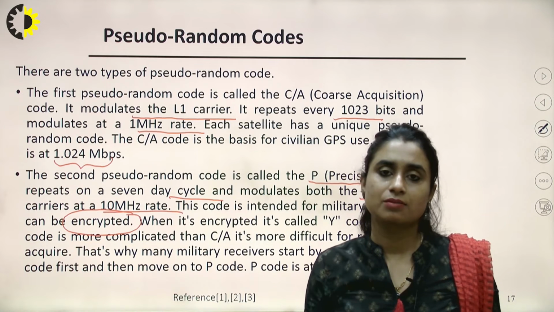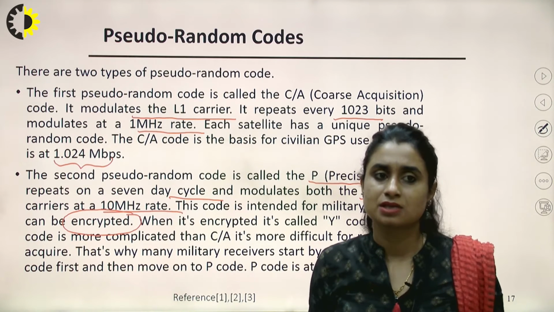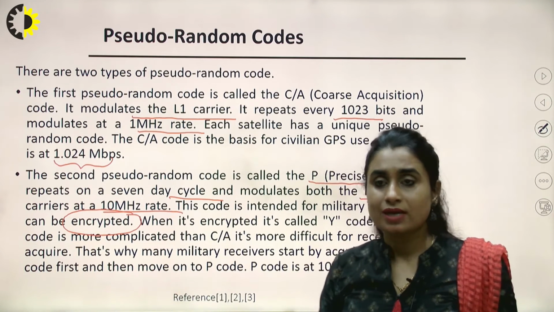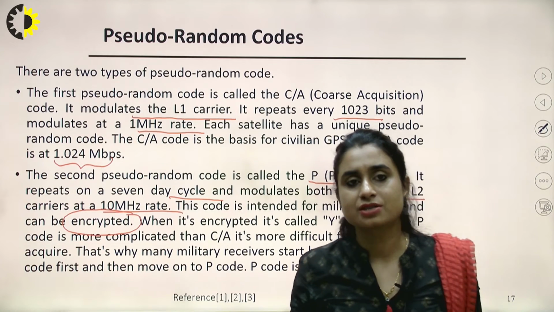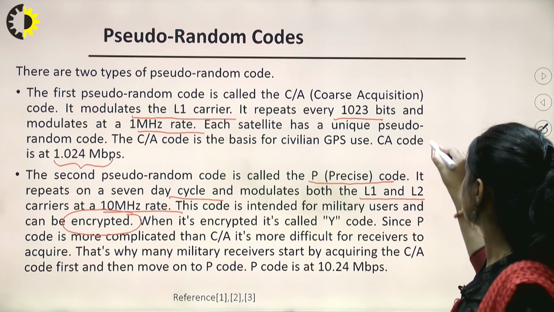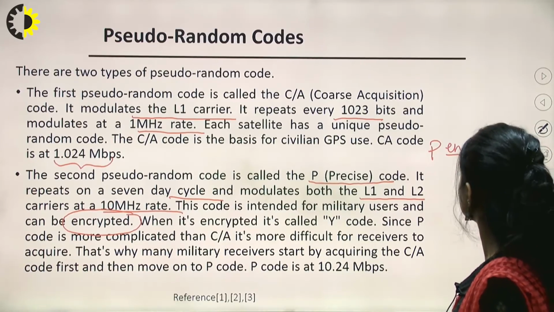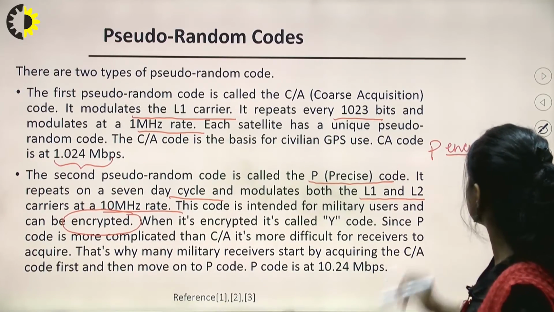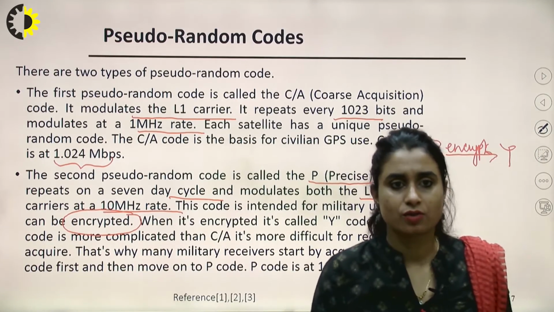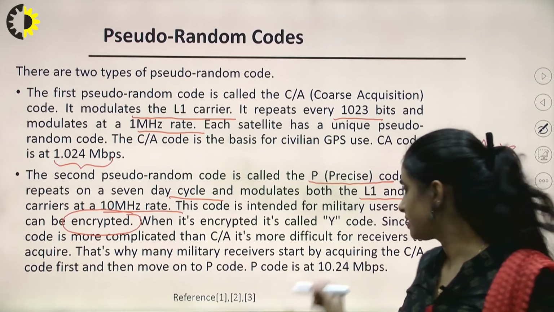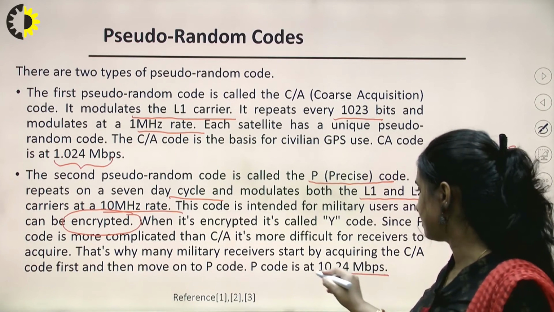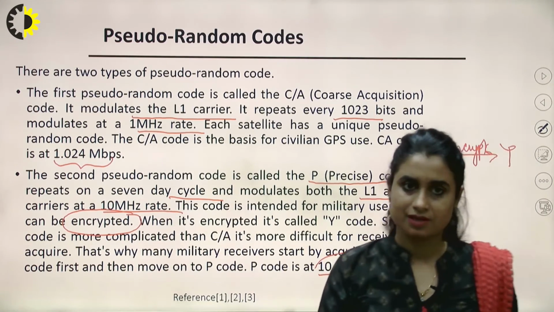We have linear block codes, different kinds of coding schemes which are applicable here. After encryption, my P code is called the Y code, the encrypted version. Data rate is high here, we can see, right?